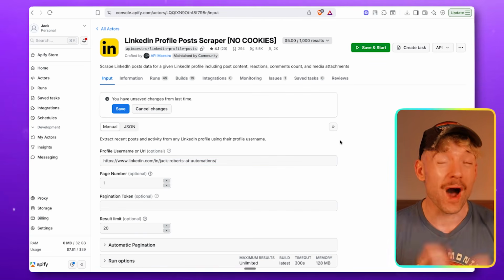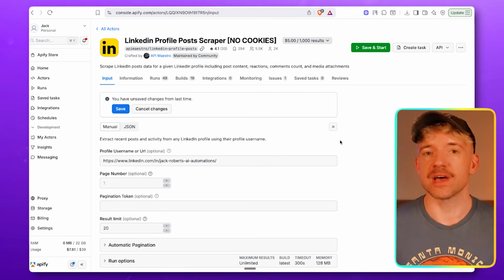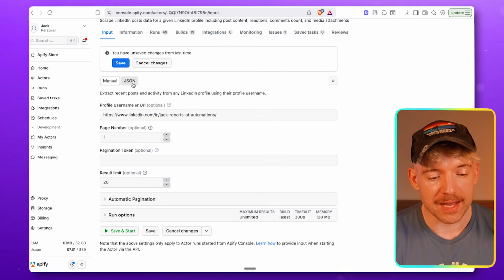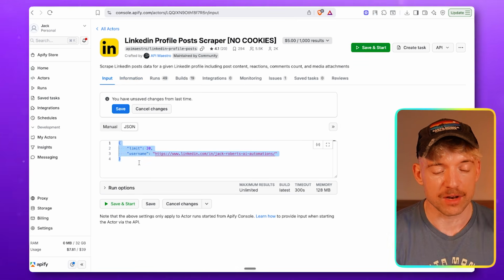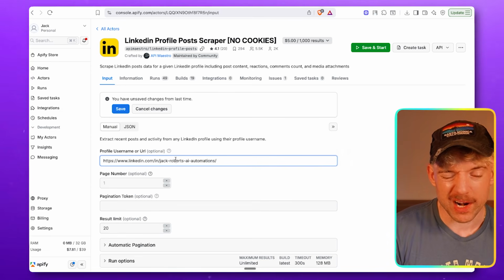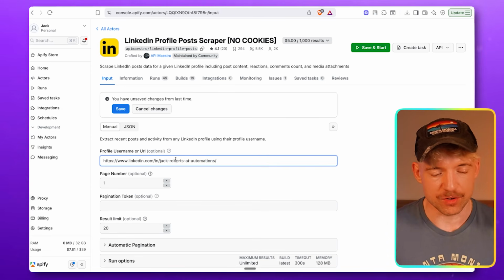Grab that guy. Why is this so cool? Because you don't need to enter any cookies. It just does the thing, right? Really, really cool. Then if you click on JSON here, this is the actual thing you're going to send off. Now, it is really, really cheap to do this. If you do 20 posts, it's about 10 cents.